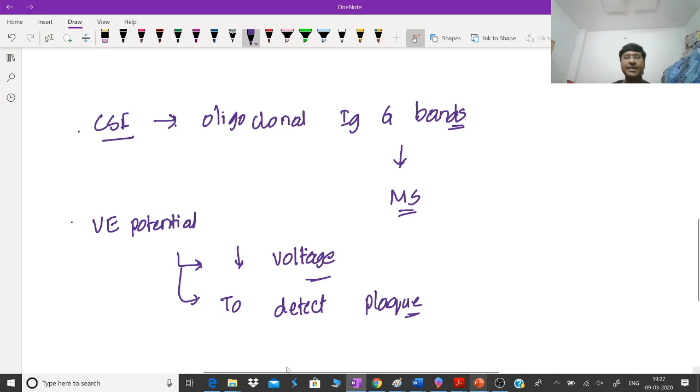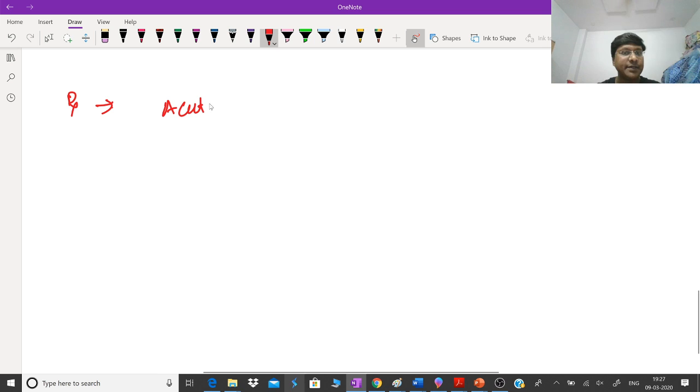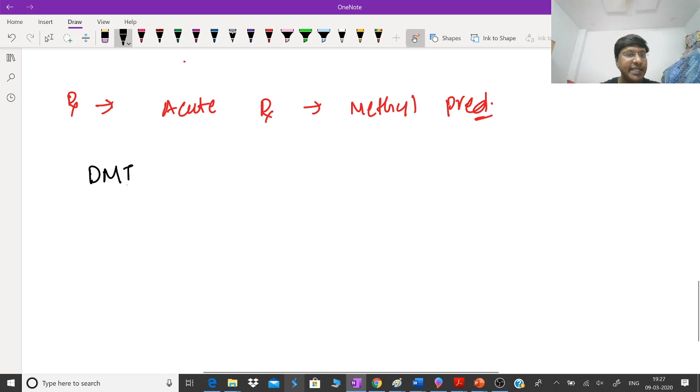Okay, now coming to the treatment of multiple sclerosis. Acute treatment is by methylprednisolone, right? Then if you take the disease modifying therapy, DMT stands for disease modifying therapy.